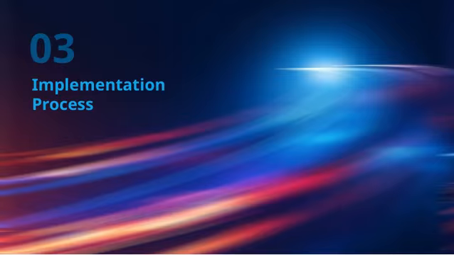Let's take a closer look at the implementation process. First, this stage is all about turning our plans into action. We start by clearly defining each step, ensuring everyone involved understands their roles and responsibilities. Then, we move into execution, where coordination and communication are key to keep everything on track. It's also important to monitor progress continuously. That way, we can identify any issues early and make adjustments as needed.